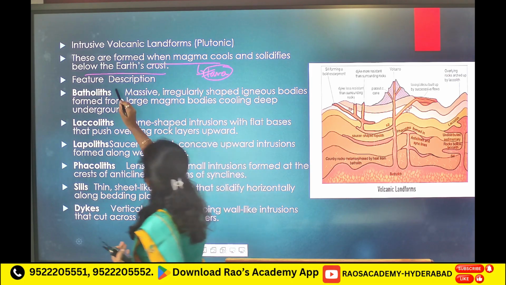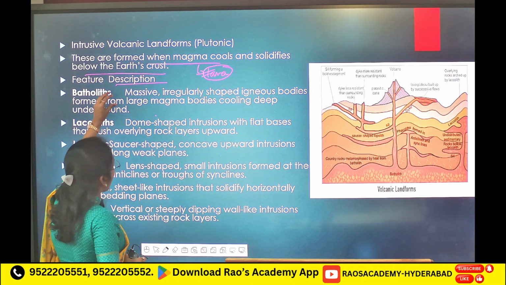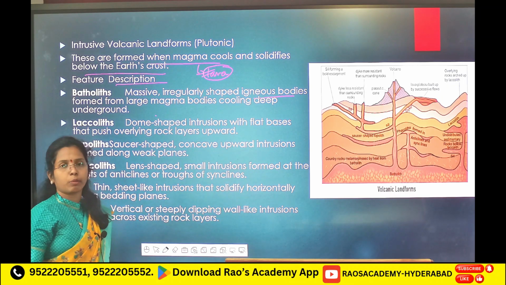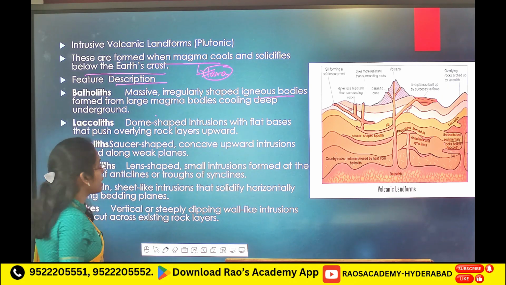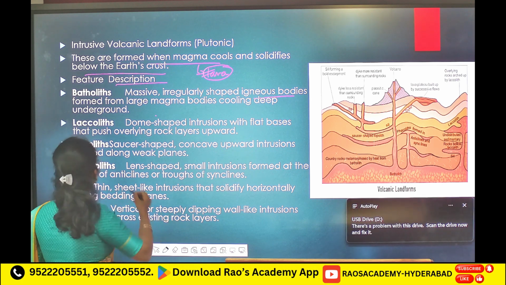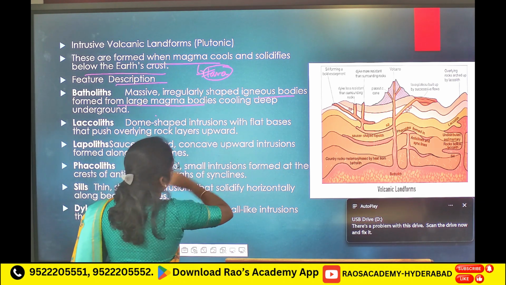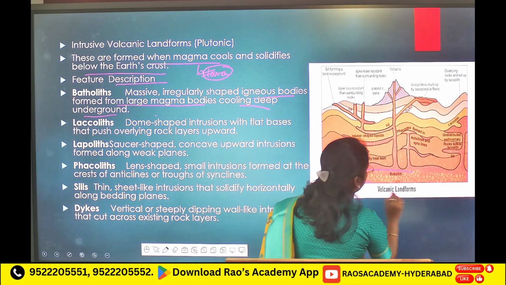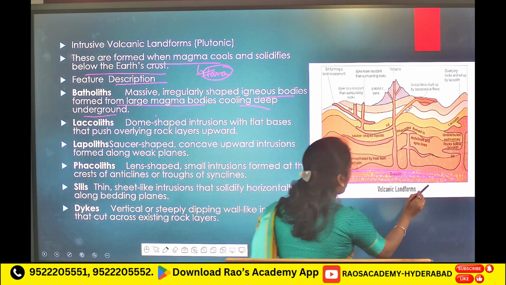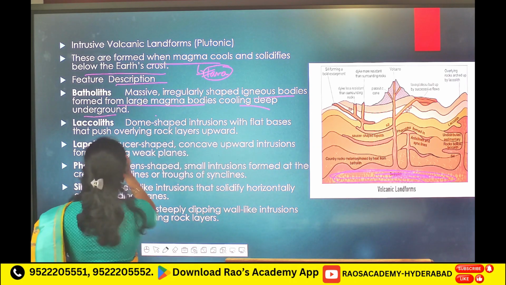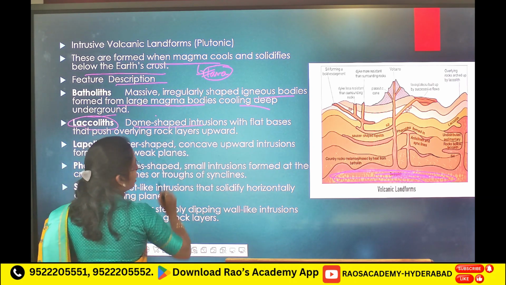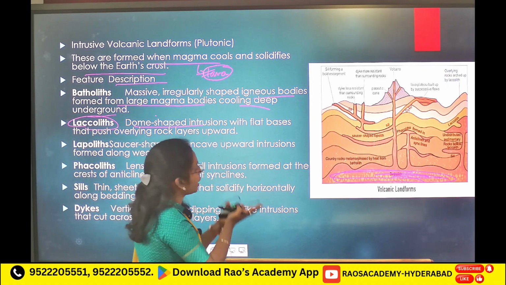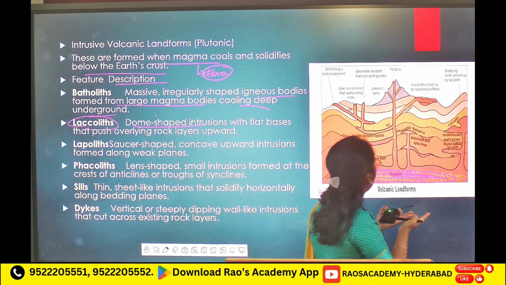Which means wrong. Features: batholiths, massive irregularly shaped igneous rocks. Because of volcanic eruptions, what rocks will form? Igneous rocks, primary rocks formed from large magma bodies cooling deep underground. Next, laccoliths, dome shaped intrusions with flat bases that push overlying rock layers.